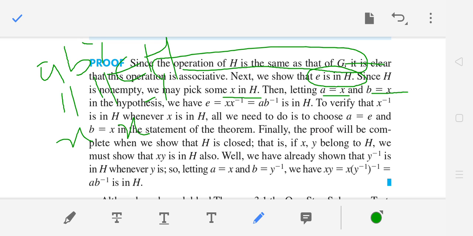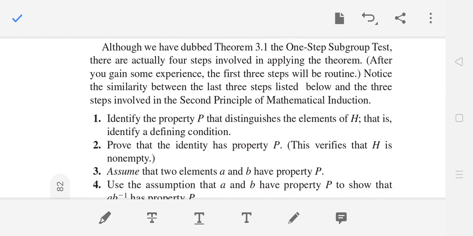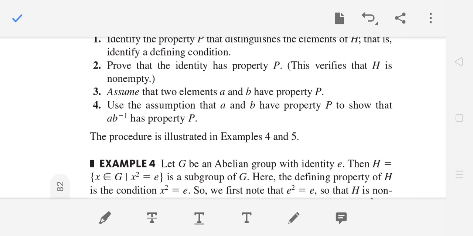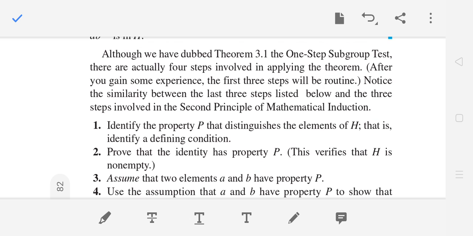All we have to do is to choose A equal E and B equal X. So how to prove that X inverse is in H? You take B as X and A as identity. Then X inverse automatically goes in H, and you can prove closure on your own. It's quite easy. You take B to be Y inverse, and all of this holds. So I think it is well clear to all of you, right? So this is the one step subgroup test. I hope that all these things are very clear to all of you.